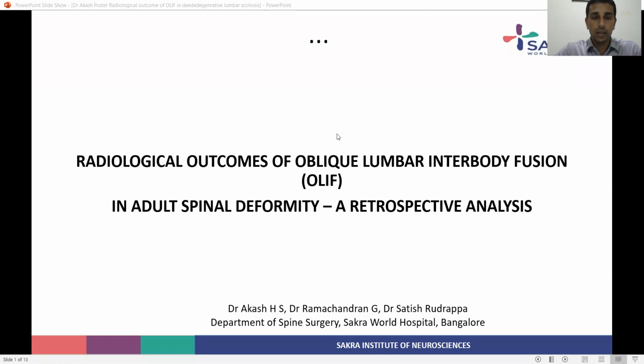Hello, I am presenting the poster "Radiological outcome of oblique lumbar interbody fusion, that is OLIF, in adult spinal deformity," a retrospective analysis done at our center, Department of Spine Surgery, Sakrawal Hospital, Bangalore.